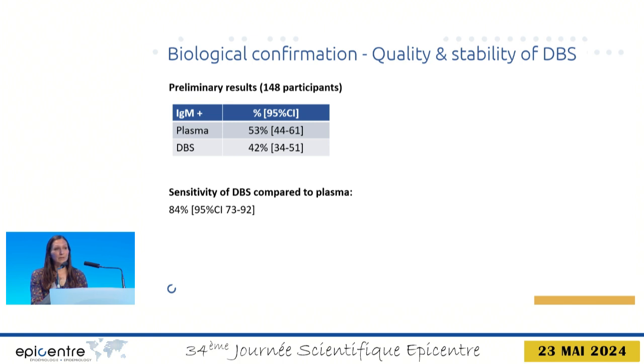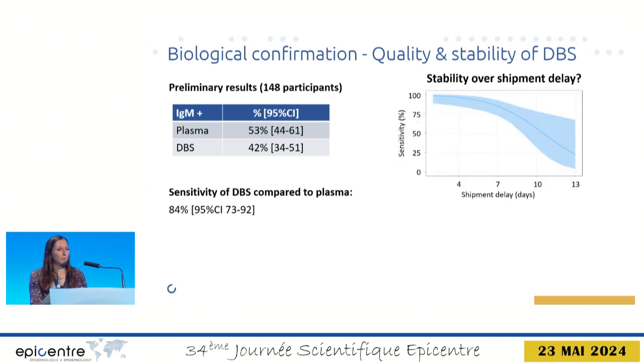So this means that DBS had a sensitivity compared to plasma of 84%, meaning among participants diagnosed positive based on plasma, only 84% would have been diagnosed based on DBS samples. When looking at the sensitivity of DBS over shipment delay, you can see that the DBS sensitivity decreases the longer it takes for the samples to arrive in the laboratory.